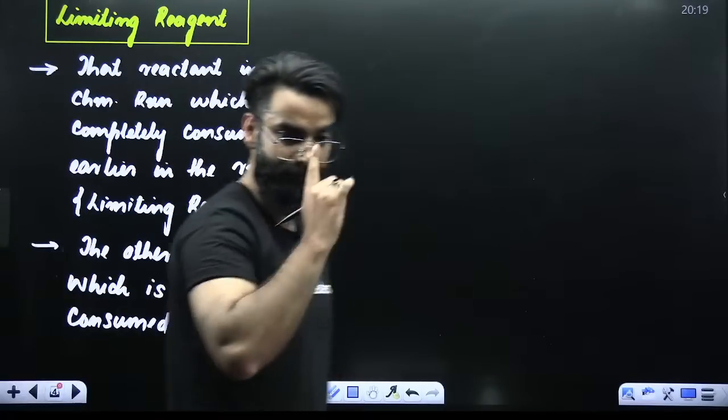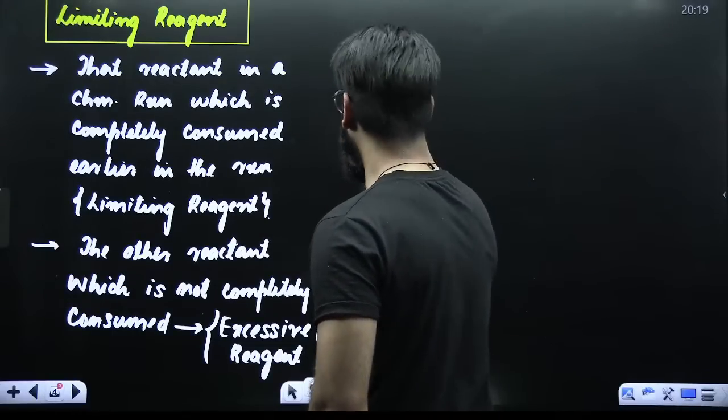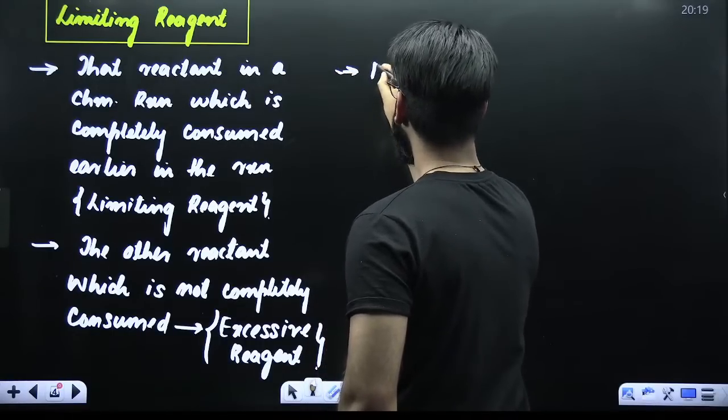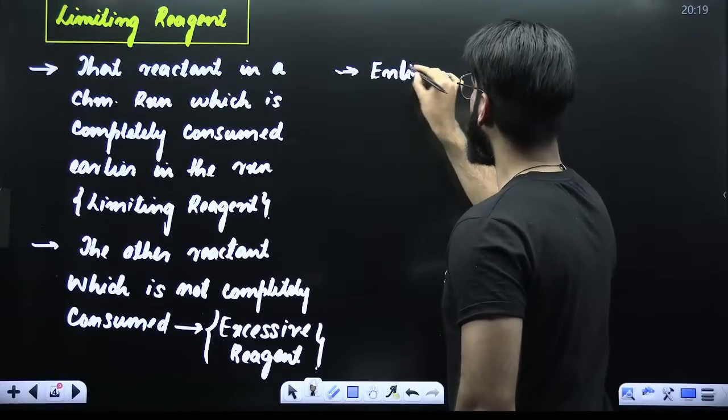Excessive reagent. Point number two. My dear students, point number three. I'll explain all these points one by one. Entire product formation.